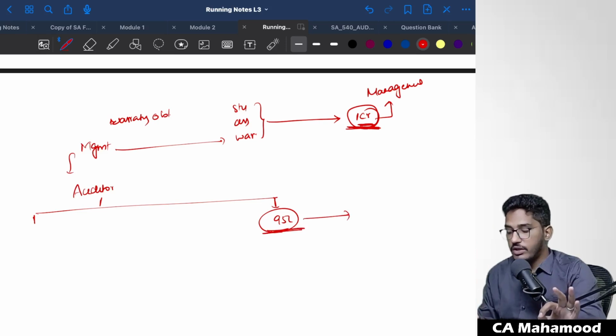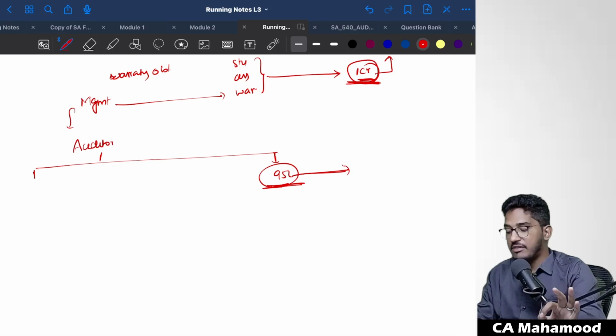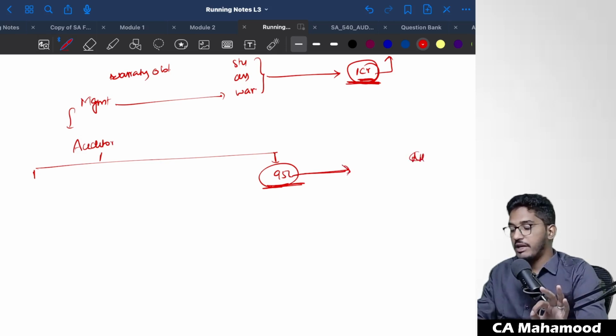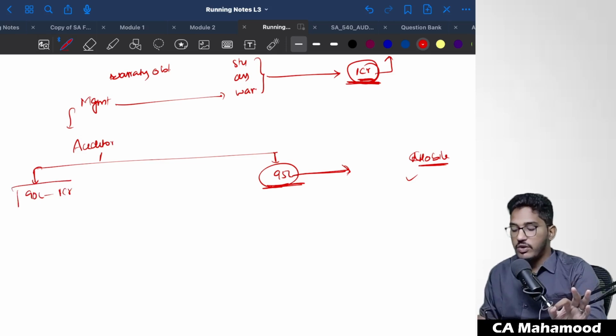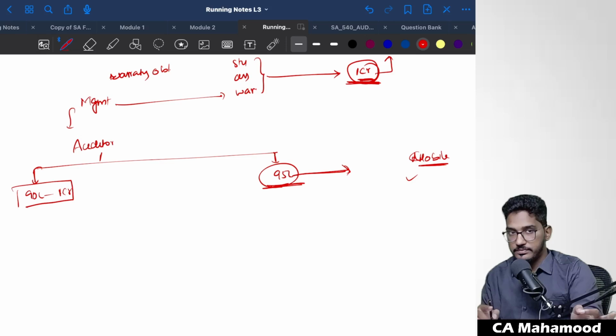In some cases, the auditor will not determine the exact figure; he will develop a range. For example, the client is selling mobile phones. Depending on the mobile industry, the nature of the brands they are selling, the customer complaints, and the period of warranty, the auditor felt that for this kind of company, this warranty provision should be in the range of 90 lakh rupees to 1 crore. So this we call auditor's range.